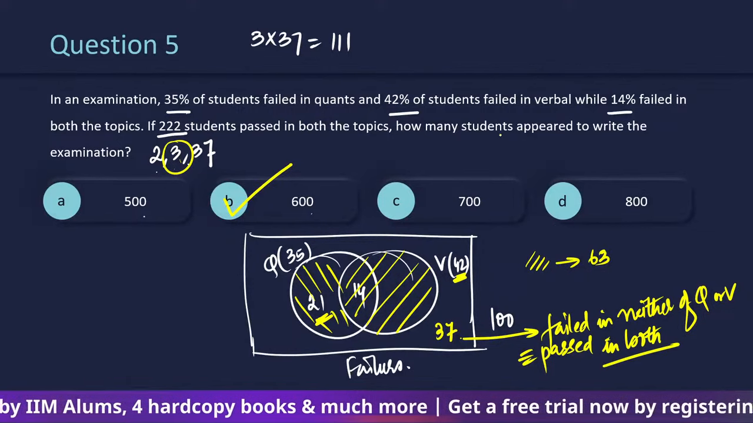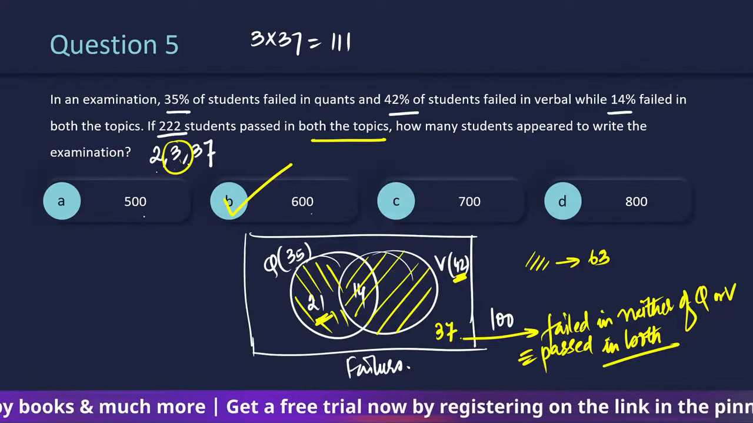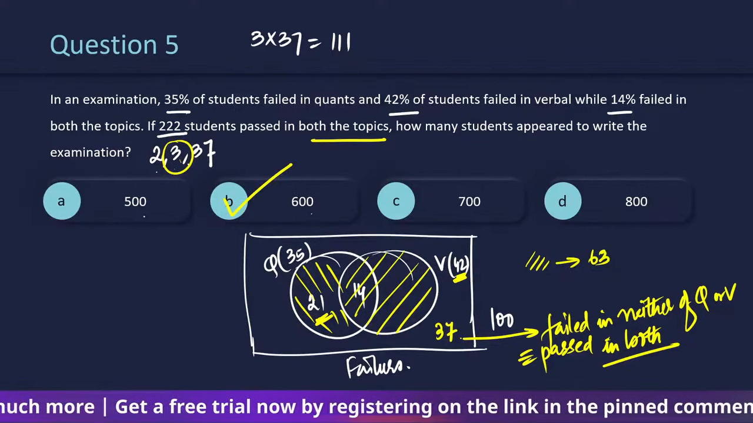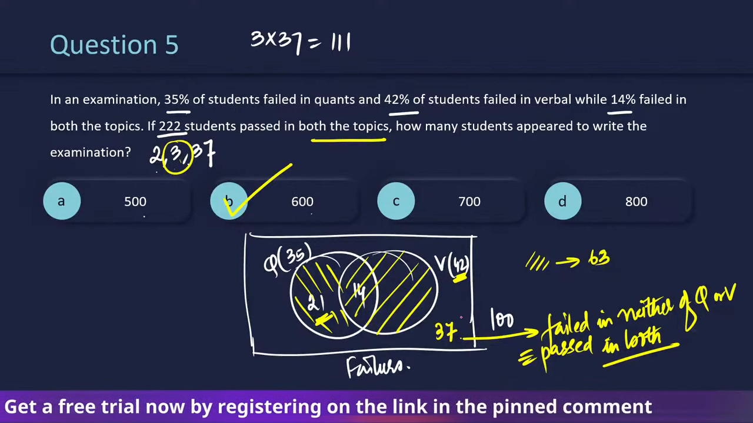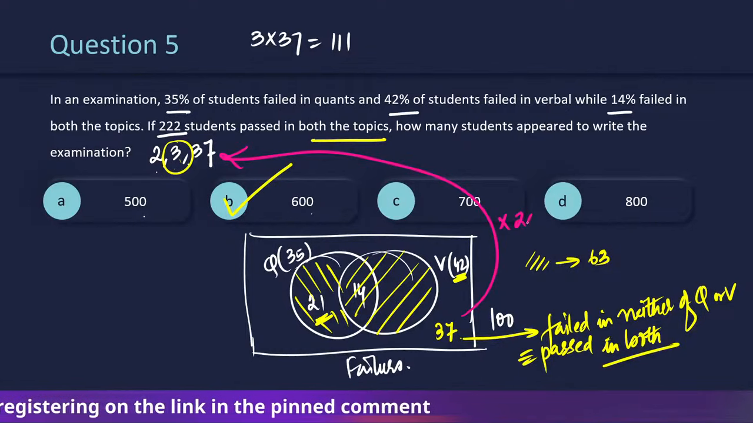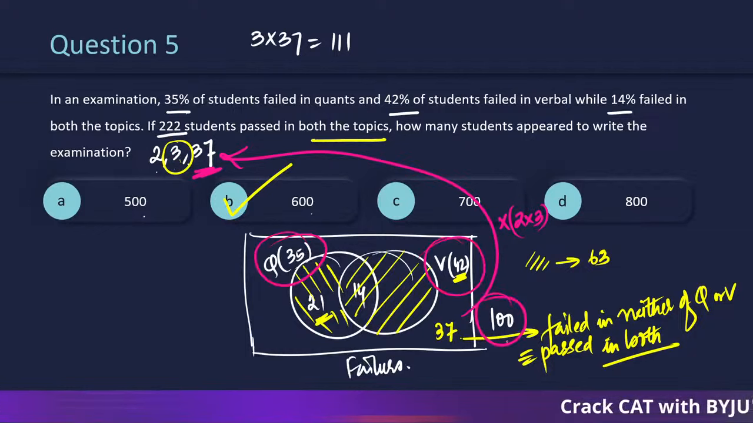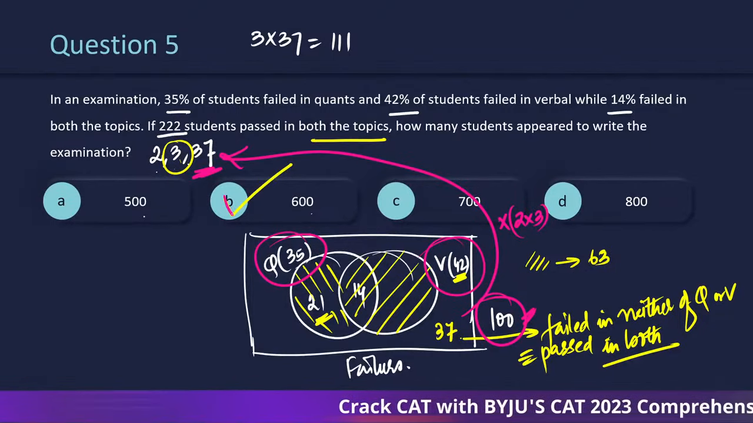This is exactly what is being given. So this is 37, but the value given to us is not 37, it is given as 222. So how many times is this? Can we say 2 into 3 times? Because 37 already exists. 37 into 6 is going to be 222. If this is 2 into 3 times, that means every value is going to be 2 into 3 times. So 100 ka 2 into 3 times will become 600.